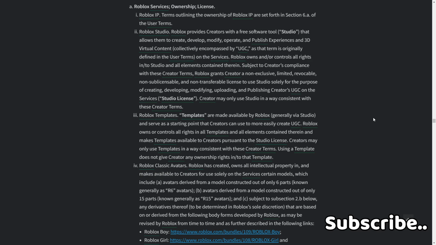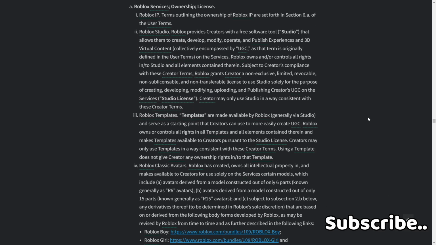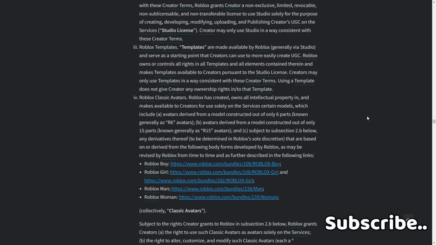Free Roblox templates. Templates are made available to creators generally via Studio and serve as a starting point that creators can use to more easily create UGC. Roblox owns or controls all rights in all templates and all elements contained therein, and makes templates available to creators pursuant to the Studio license. Creators may only use templates in a way consistent with these Creator Terms. Using a template does not give creator any ownership rights in or to that template.